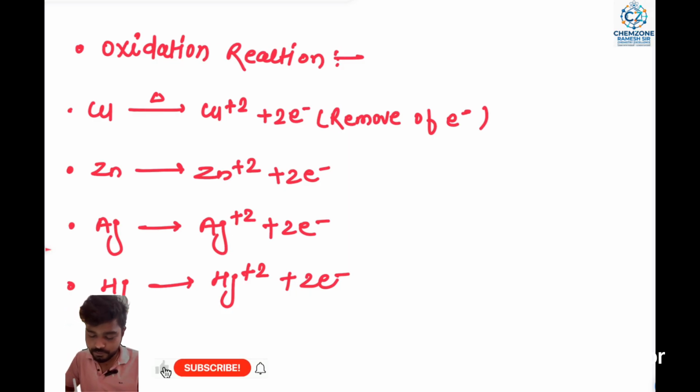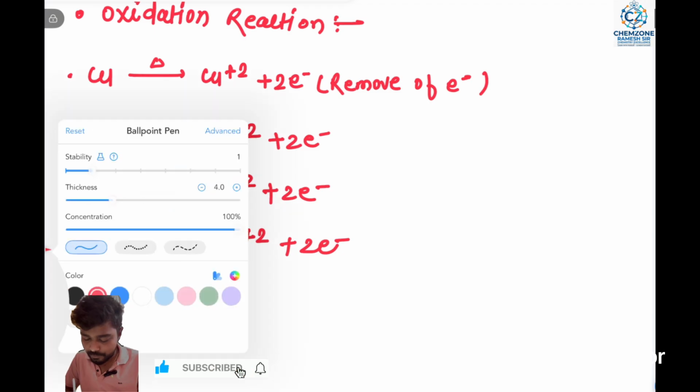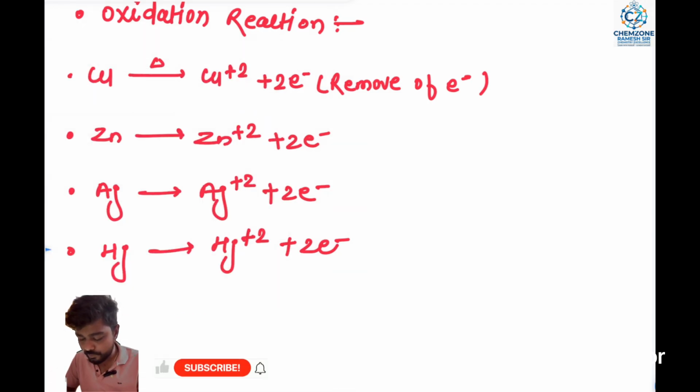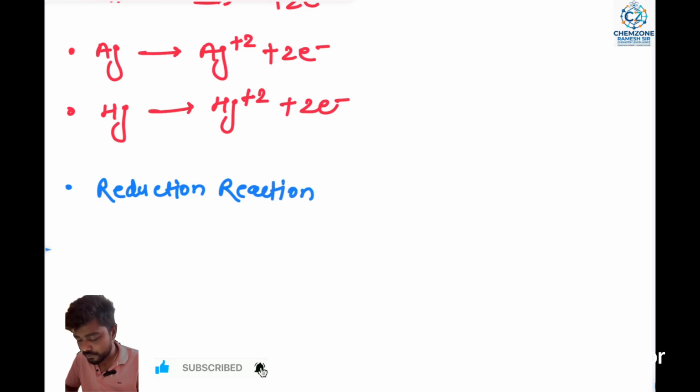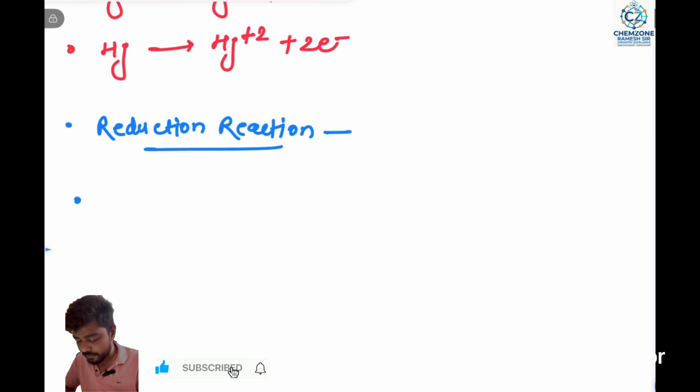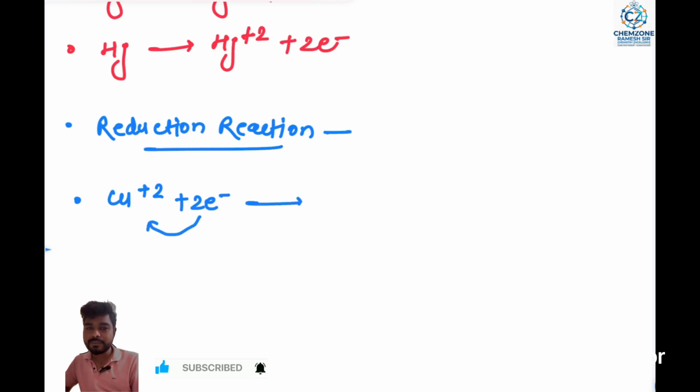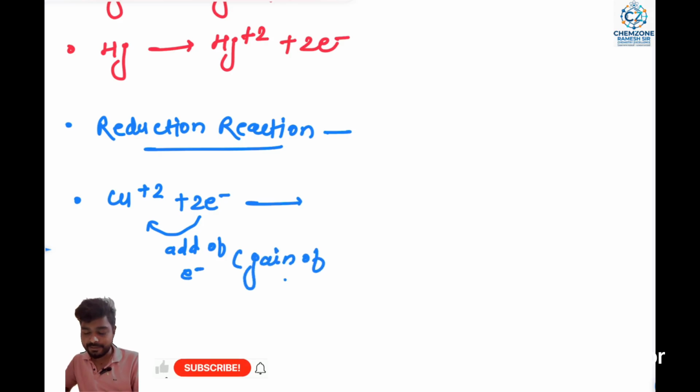Second one is reduction. Reduction means gain of electrons, just the opposite. Copper 2+ plus 2 electrons gives copper, Cu. This is the gain of electrons.